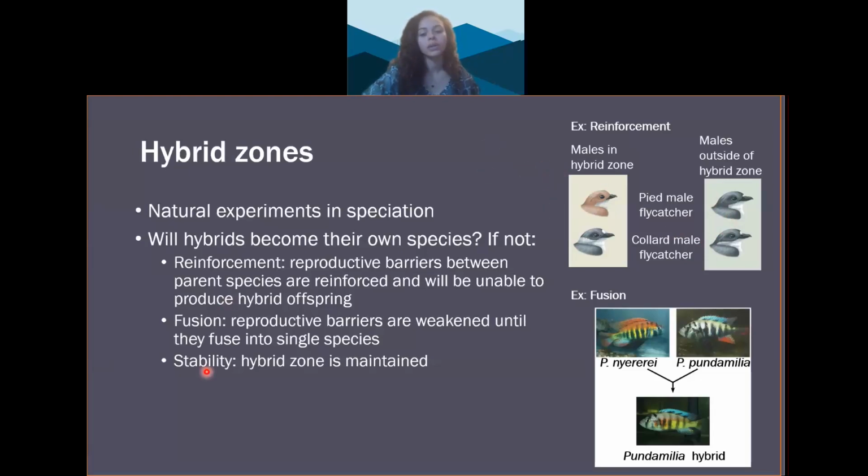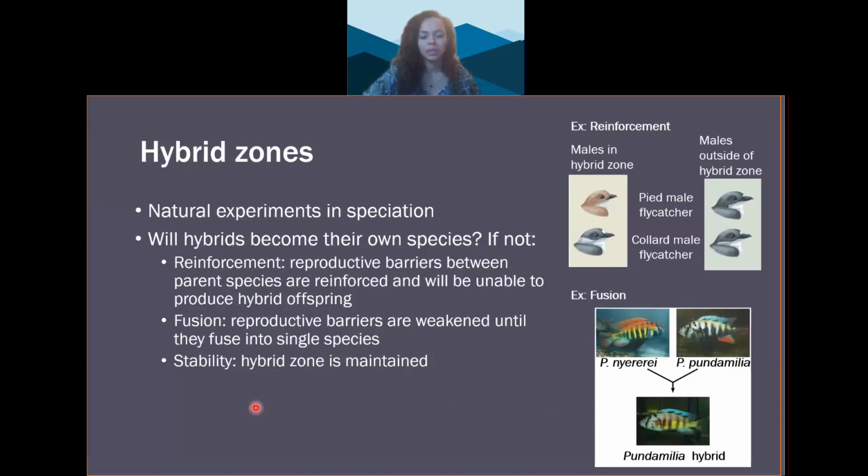Now, fusion is when reproductive barriers are weakened, and the populations will fuse into a single species. If the hybrids are fit as parents, there can be lots of gene flow between the two parent species. If the gene flow is great enough, reproductive barriers weaken, and the parent species fuse into a single species. For example, the cichlids again, the fish with the 600 species and the very selected females. Pollution in the lake that cichlids live in has reduced the ability of female cichlids to distinguish males of a different species. So females end up mating with different males from different species and produce lots of hybrids, thereby weakening that reproductive barrier that was formed by sexual selection.